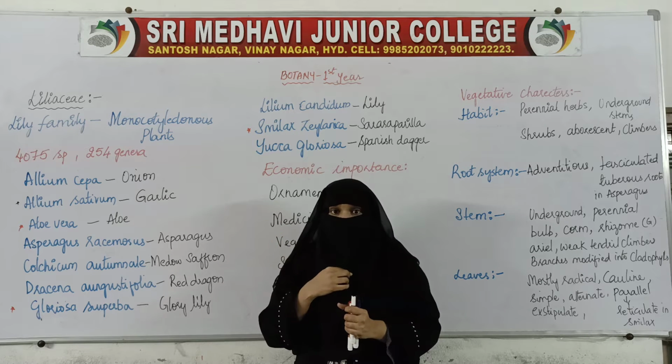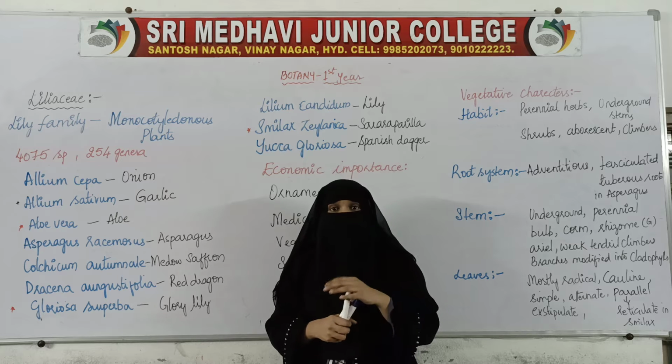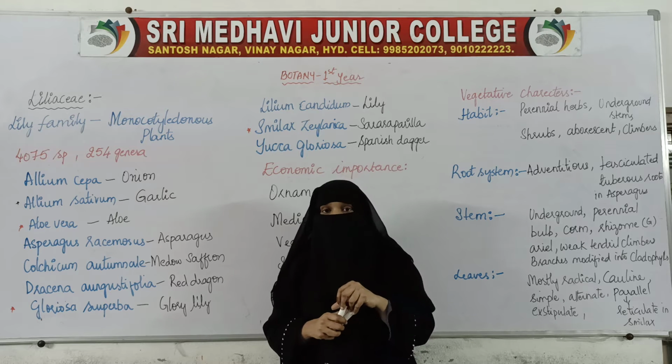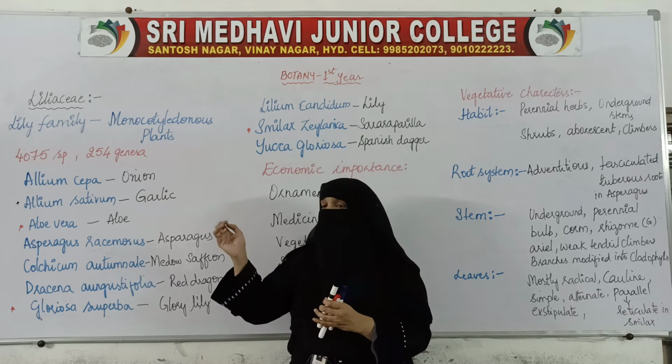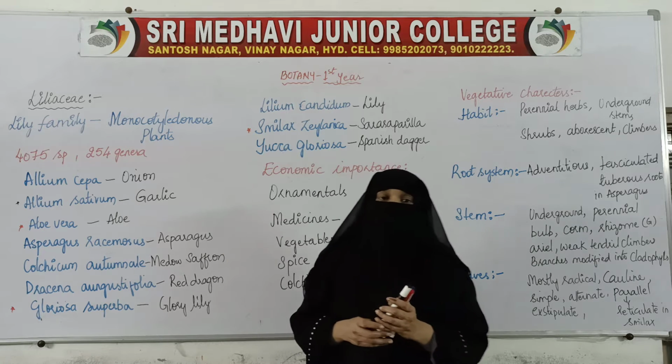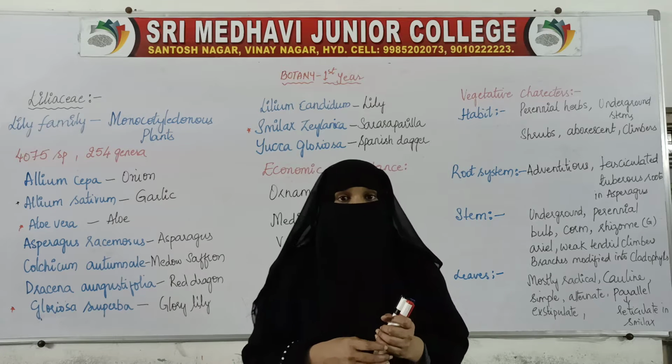In the Fabaceae family and the Solanaceae family we had dicotyledonous plants, whereas in this Lily family, or Liliaceae family, we have monocotyledonous plants.